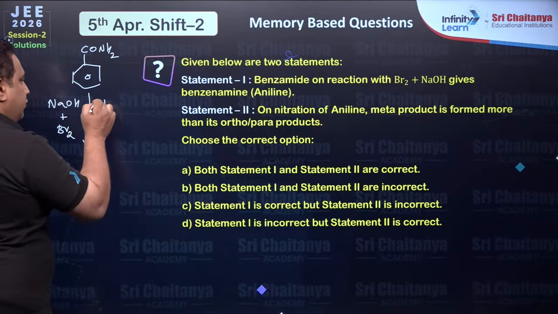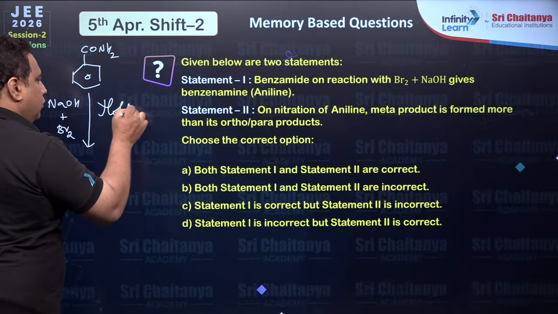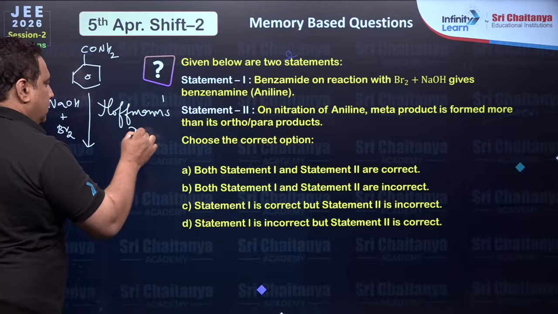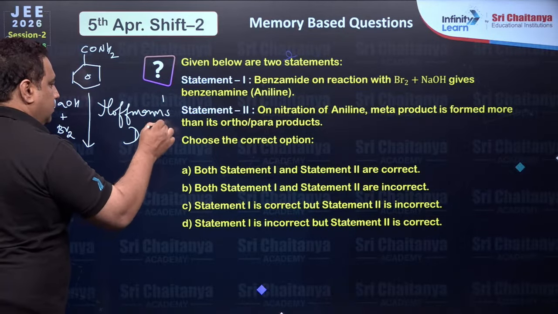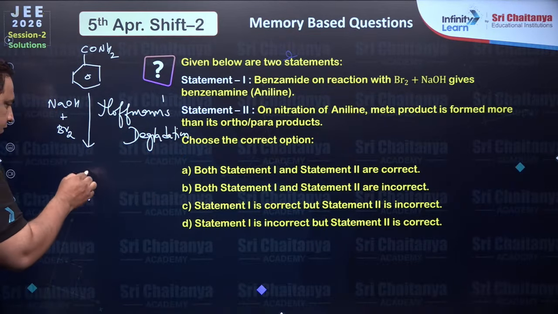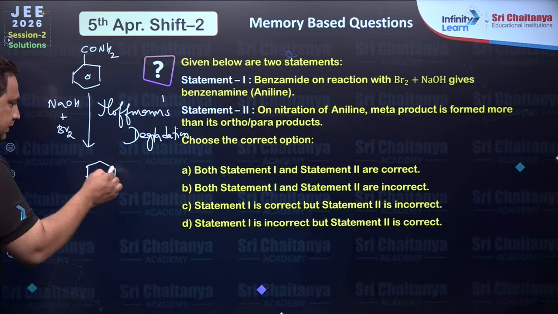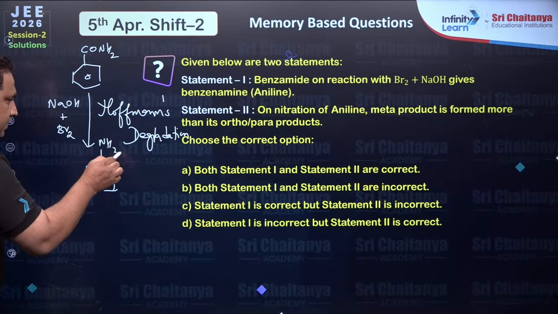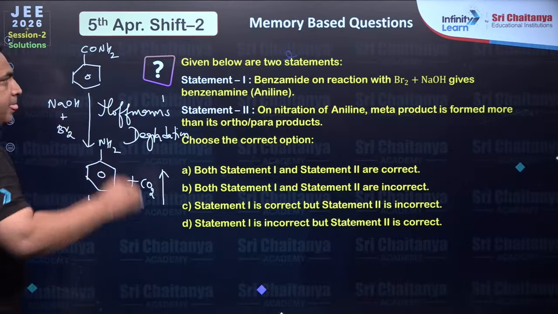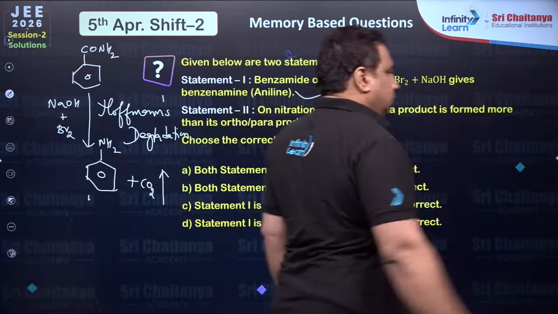So if you are a good student, you understood that this is Hoffmann degradation reaction, and here you are going to get aniline with one carbon loss. Hence statement 1 is correct.